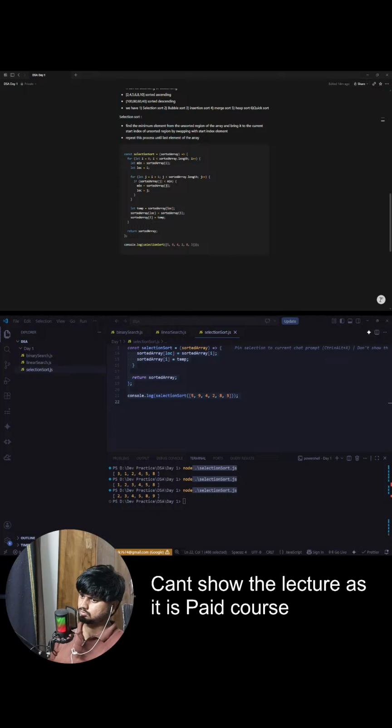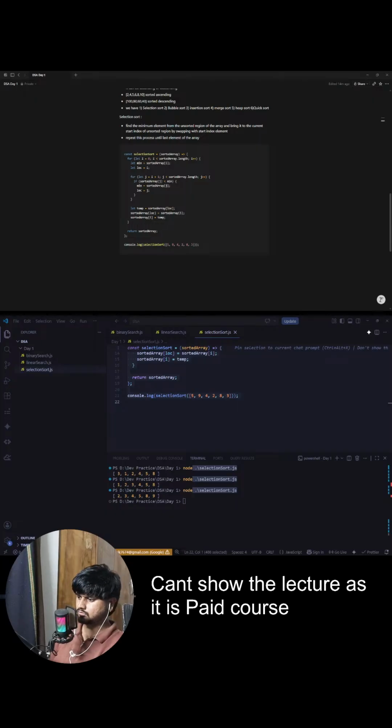Wait a minute. Do I even need to check further if I already know this part is sorted? Do I even need to go further? I think just comparing these two elements should be enough. Right? Because this part is already sorted, so no need to go ahead. Just check for this unsorted part. All right. So let's see what is happening.